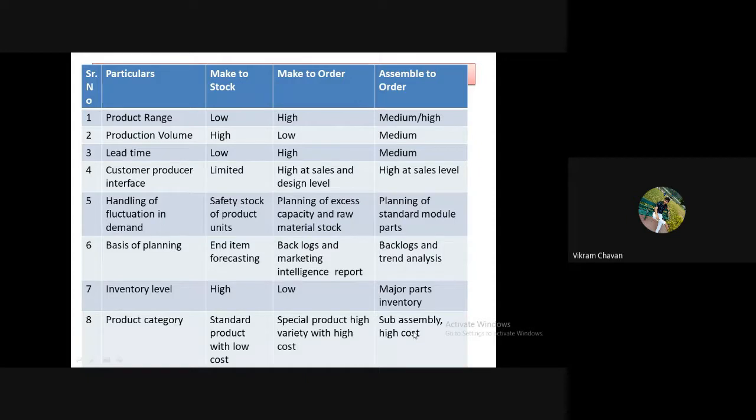So serial number 1, particular is product range. Product range: low, high, medium to high. Product range, low, high, medium to high.